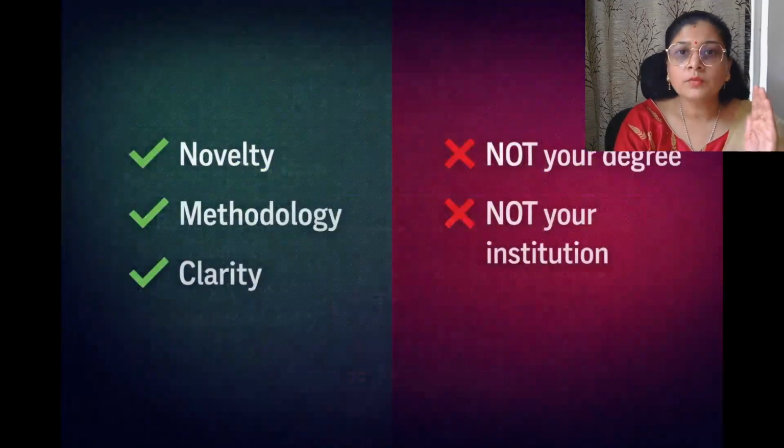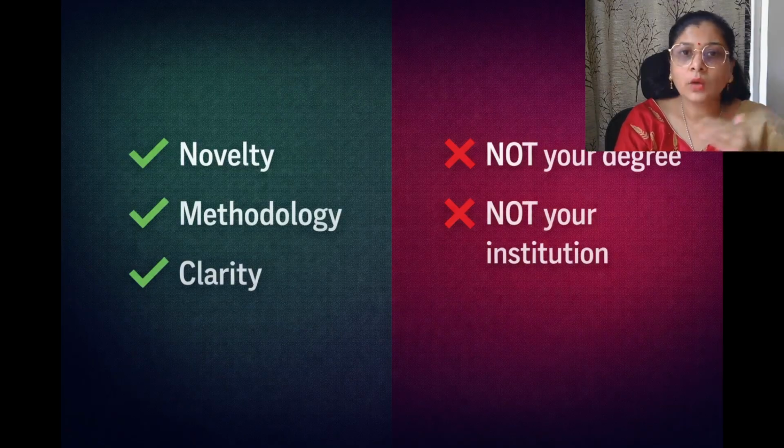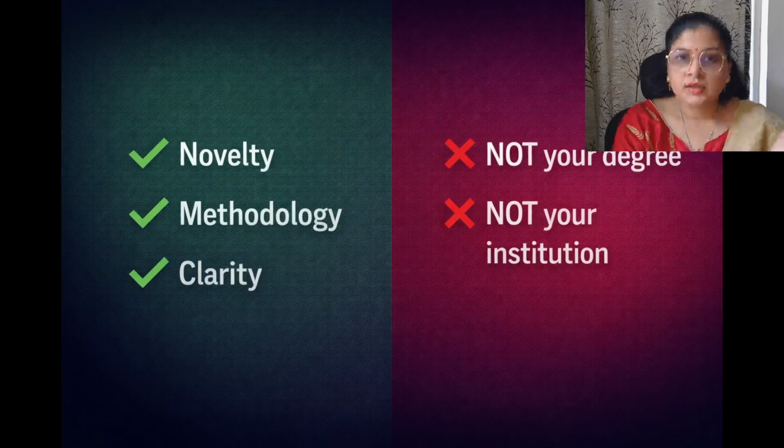Now, the most important thing you need to understand, reviewers are not checking everything equally. They actually focus on just a few key things. First, novelty. They ask, is the research actually new? Second, methodology. Is your approach correct? Are your experiments and analysis scientifically sound? And third, clarity. Is your paper easy to understand? Can someone follow your logic without confusion? If you get these three things right, your chances of acceptance increase significantly.